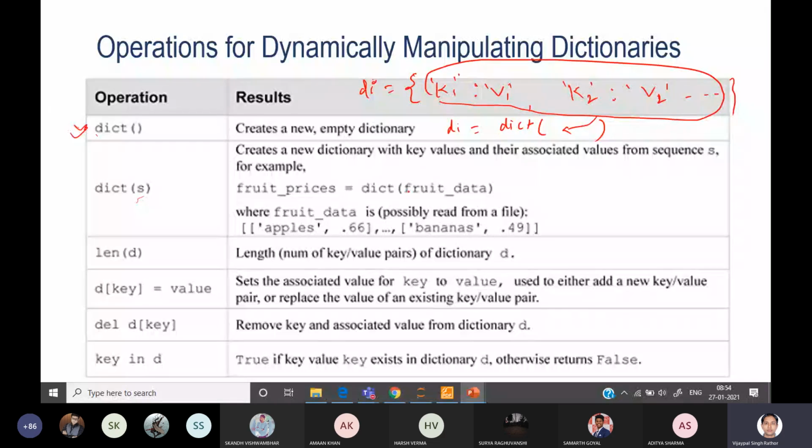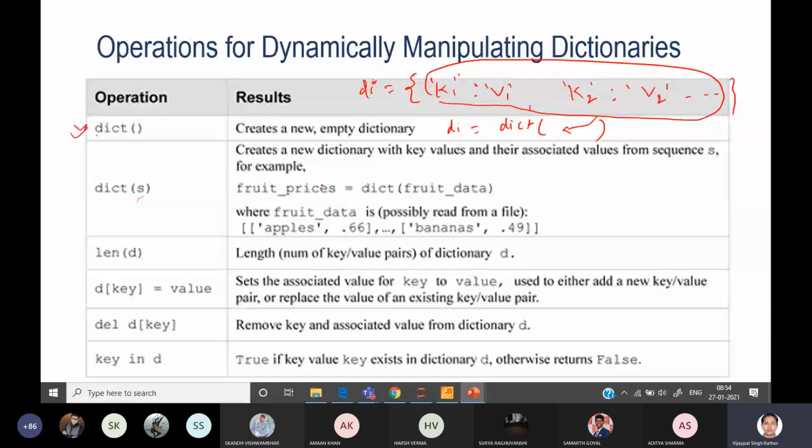So here I'm passing fruit data, so fruit data with associated values, and then you can convert it into a dictionary. So here you can create this dictionary by passing the sequence. The data stored in fruit, you can read from somewhere.